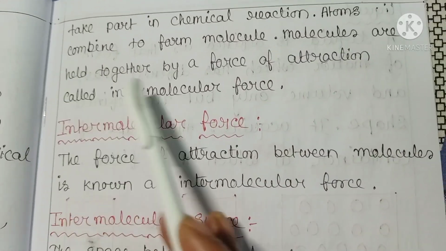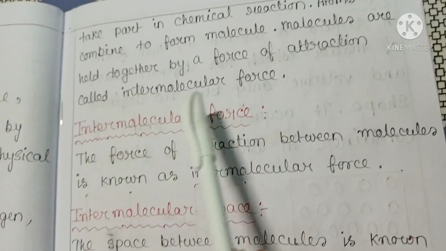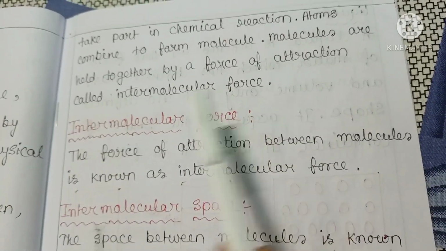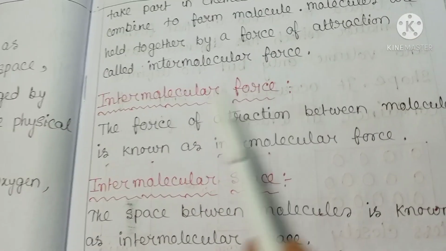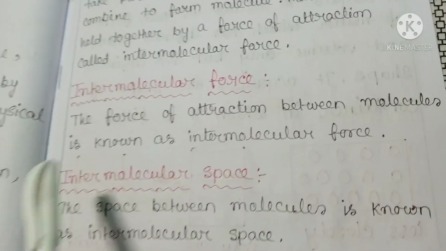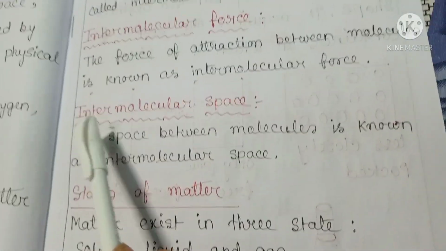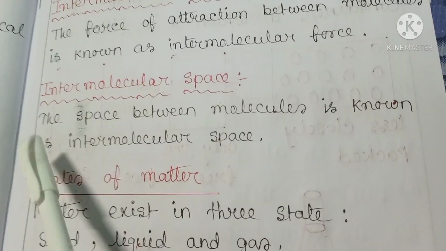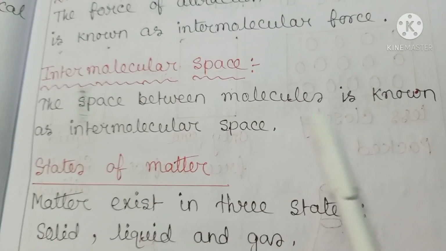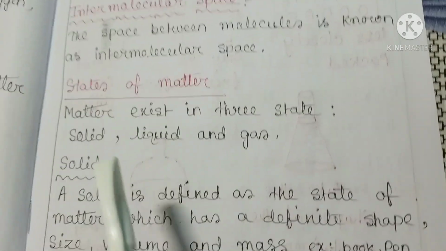Molecules are held together by a force of attraction called intermolecular force. So what is intermolecular force? The force of attraction between molecules is known as intermolecular force. Now what is intermolecular space? The space between molecules is known as intermolecular space.